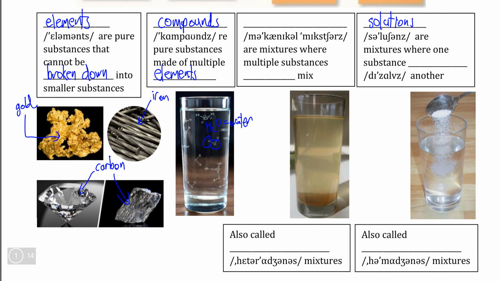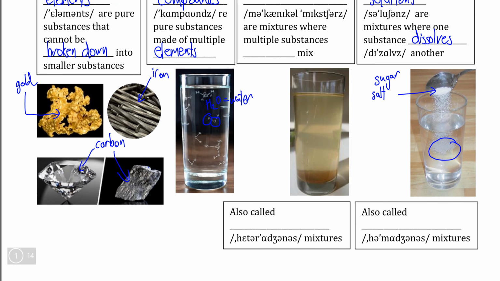Solutions are examples of mixtures where the two pure substances that are mixed together result in one being dissolved, or rather one, usually the liquid, dissolves the solid, causing the solid to disappear. Here we can see that this pure substance is a white powder. This could be sugar, which is a type of compound, or it could be salt, which is a different type of compound, and we see when the sugar or salt is added to water, it is dissolving because you can't see it anymore.